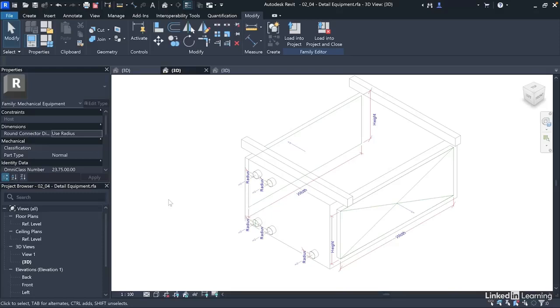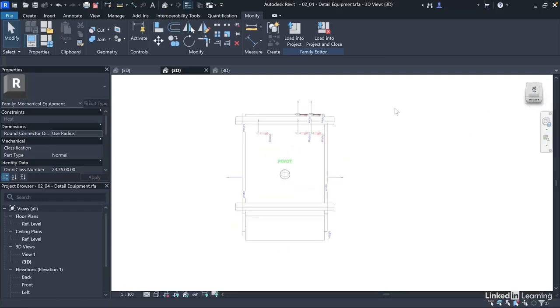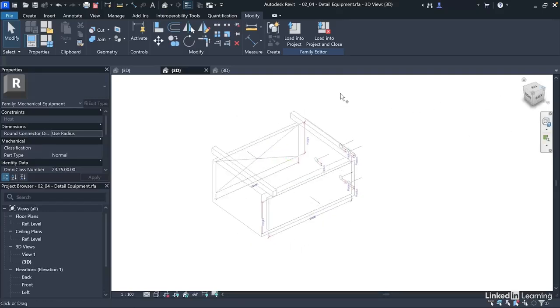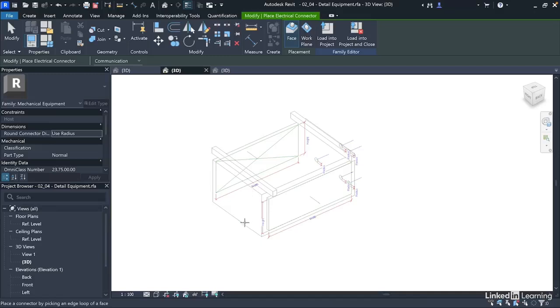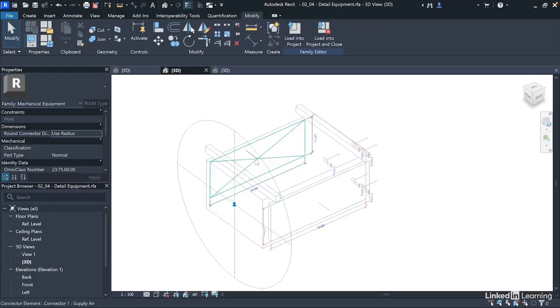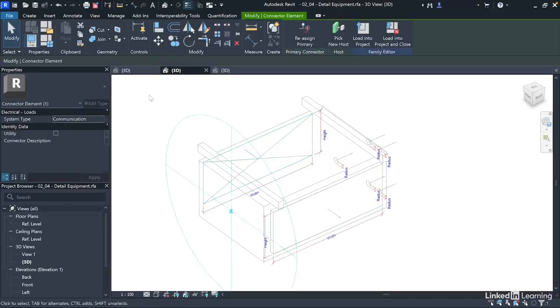So finally, we need to place an electrical connector because this is an active equipment that needs to be powered. So even though we might not use this within the project, it's important to add an electrical connector. So we go to create here and select electrical connector and place that anywhere. Unlike duct and pipes, location is not so critical for electrical connectors. So we select this and set the system type to power balanced.